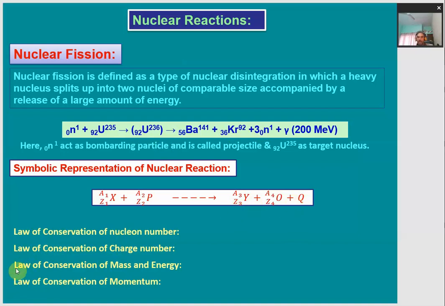Also the law of conservation of mass and energy: the total mass and total energy remain conserved as always. And the fourth law is the law of conservation of momentum: the total momentum before the collision, or the nuclear fission, is equal to the total momentum after the fission process. So these four laws are always obeyed in nuclear reactions, including nuclear fission, as we are discussing here.